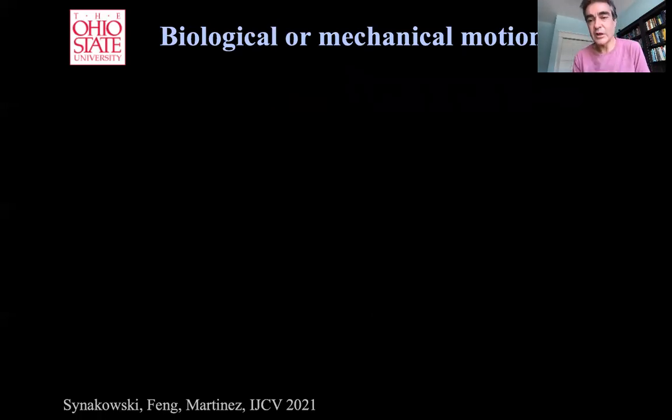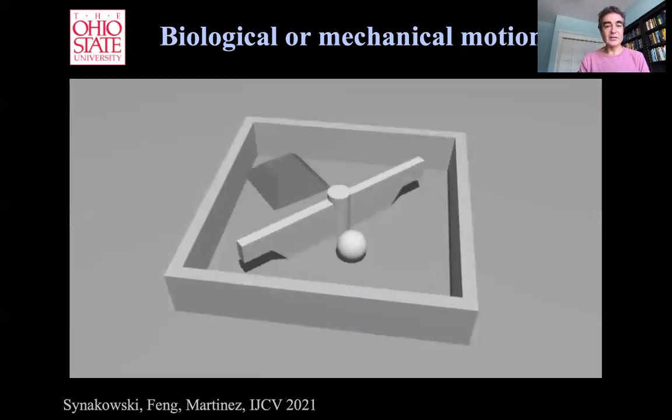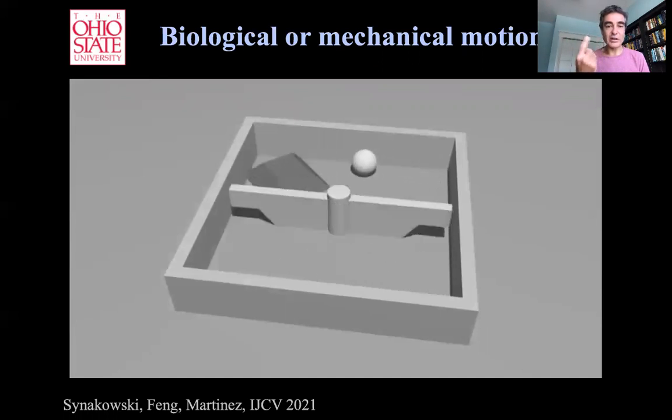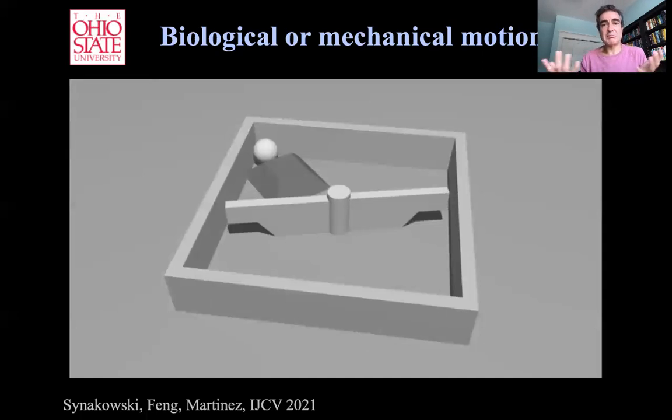So let me show you two videos. I want you to pay close attention to these two videos and determine whether I have an agent in the video or not, rather, right? Whether it is an animate object that's just moving because there's mechanical motion, or if there's actually an agent that's behaving. So here you see there's a ball and there's a platform that rotates, and the platform is just pushing the ball around. So there is no intent, it's just pure mechanical motion. There is no agent performing any specific task.